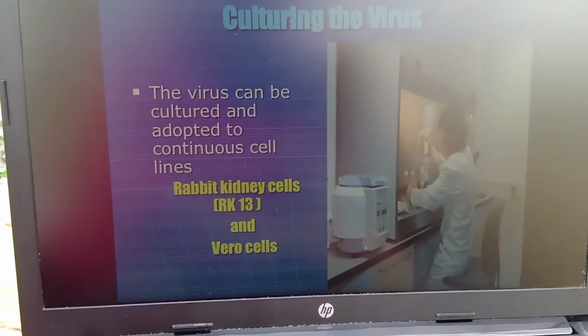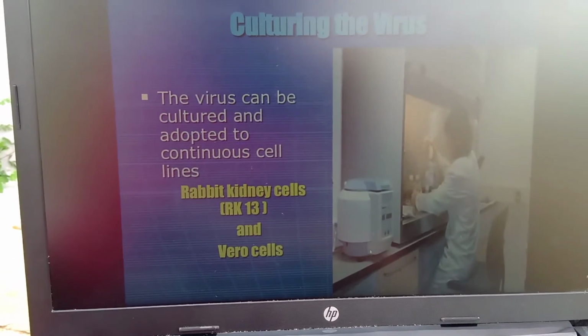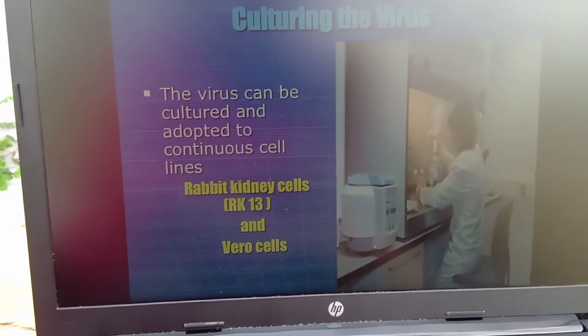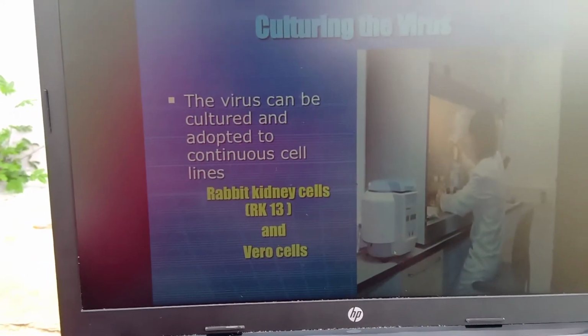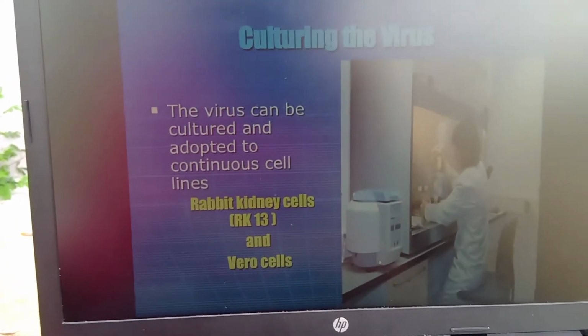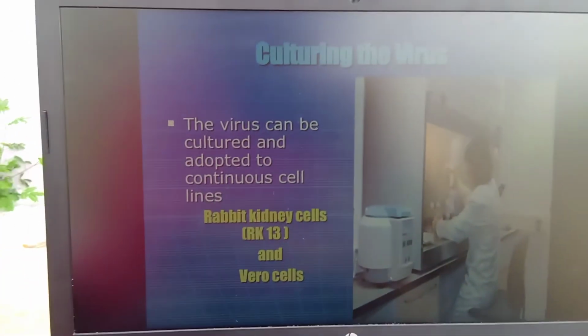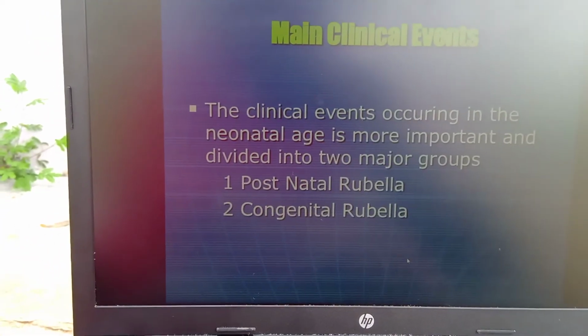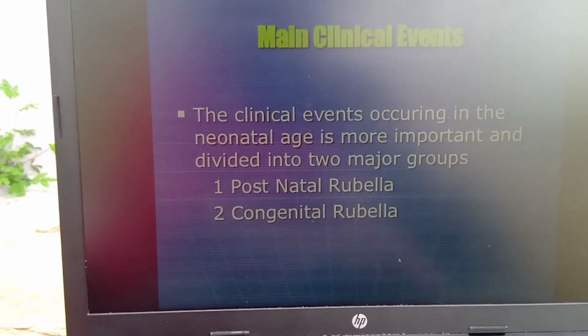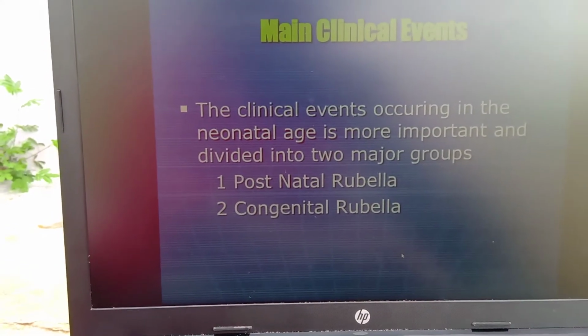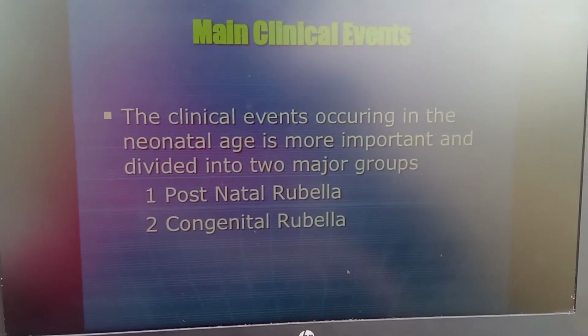Next, culturing the virus. How can you culture the virus? This virus is cultured in rabbit kidney cells. And what are the clinical events? They are identified in two major groups: postnatal rubella and congenital rubella.